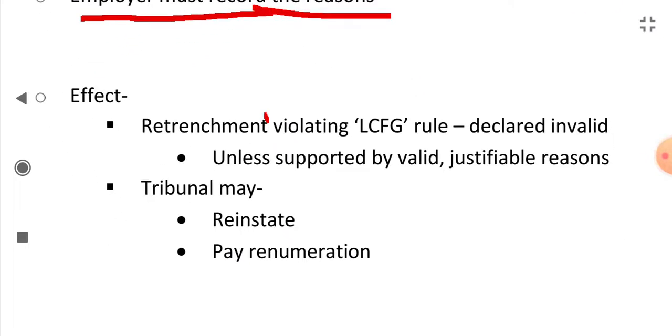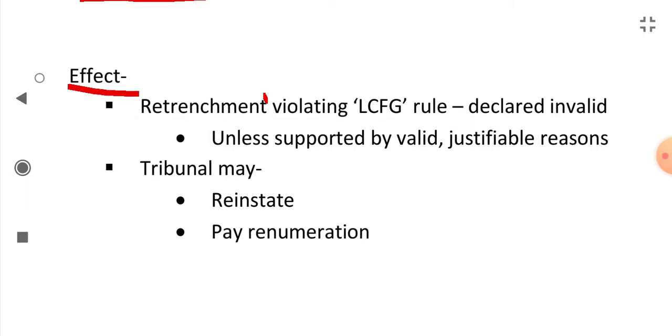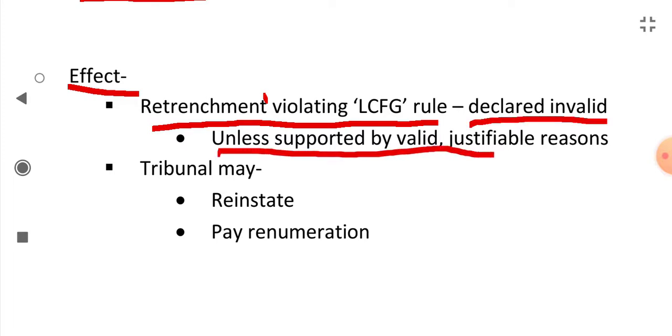What is the effect? If the retrenchment is violating the last come first go rule, the retrenchment will be declared invalid, unless it is supported by valid and justifiable reasons. If the employer violated these rules, then the tribunal may reinstate that workman and pay remuneration or compensation to that workman.